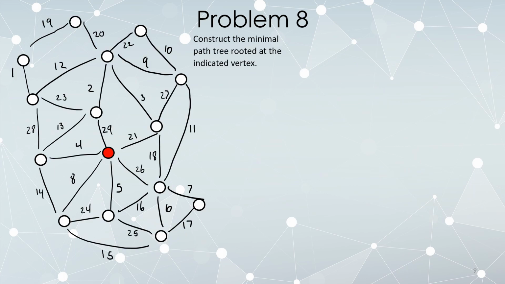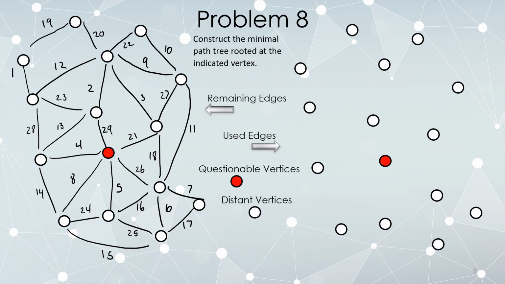And for our final problem, the same thing, a minimal path tree. We copy our vertices, remaining edges on the left. As we use edges, we'll put them on the right. And again, we start off with a distance of 0 at the root. Everything else is effectively infinitely away, but since those are guaranteed to be changed later, I'm not bothering to write them. We ask, are there any remaining edges in the graph on the left connected to red vertices that I haven't used?